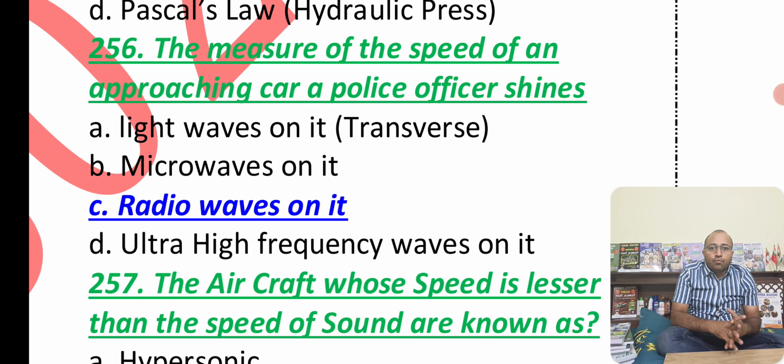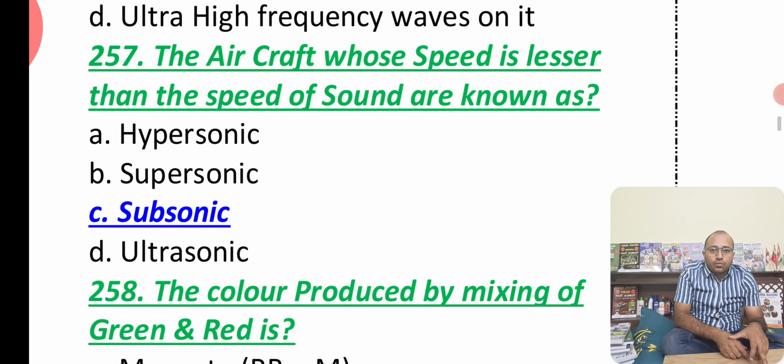Now we know that light waves are transverse waves and they can travel faster in vacuum. Microwaves you can see in the microwave oven, and we have ultra high frequency, which will be used in different places. And I want you to tell me where exactly ultra high frequency waves are used.